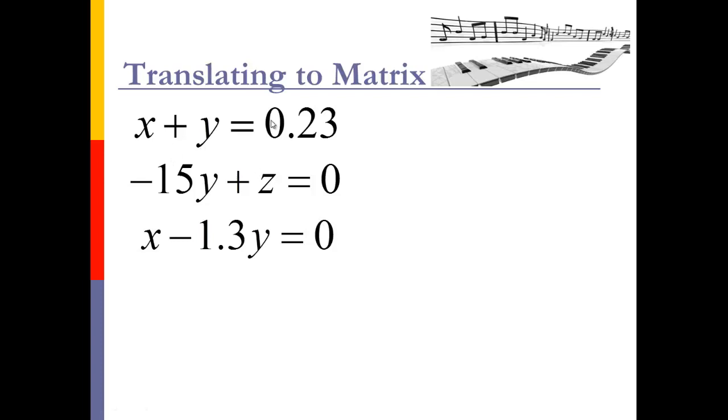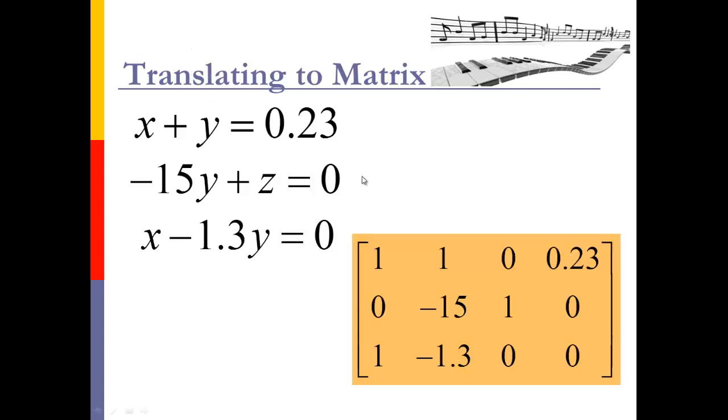And so then what I want to do now is take these three equations and translate them into a matrix. So remember this x right here, that's really a 1x, that's really a 1y. And so I'm going to put x's in my first column, y's in my second column, z's in my third column of my matrix. You don't have to do it that way. You could switch it around, but that's just what I'm doing. Just because I'm kind of a traditional kind of guy, I'm just going to keep it as x, y's, and z's. And so to make my matrix, this is what I've got.